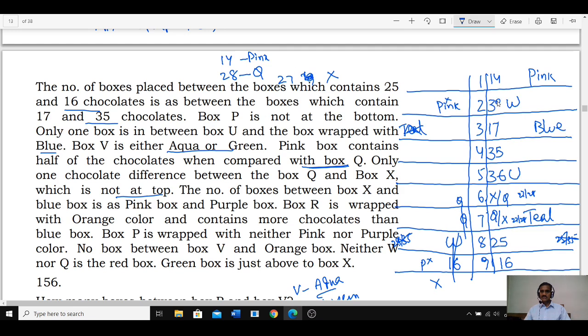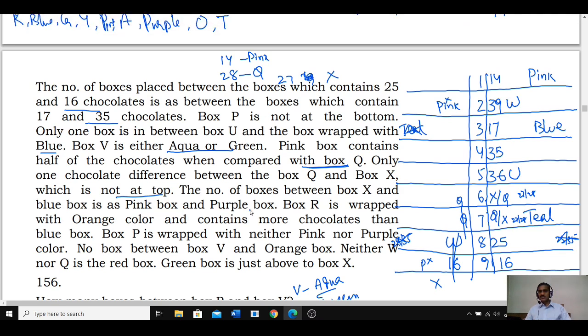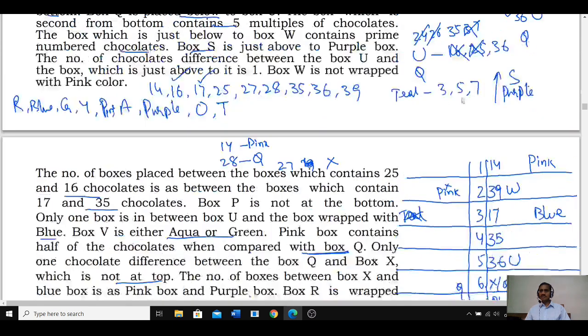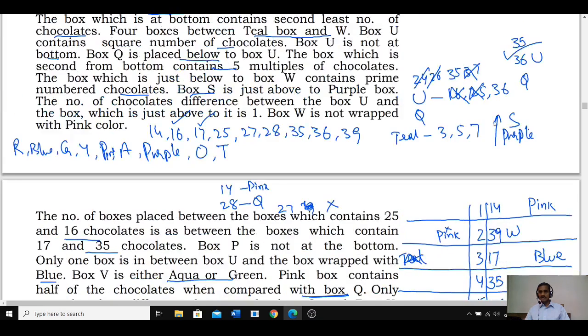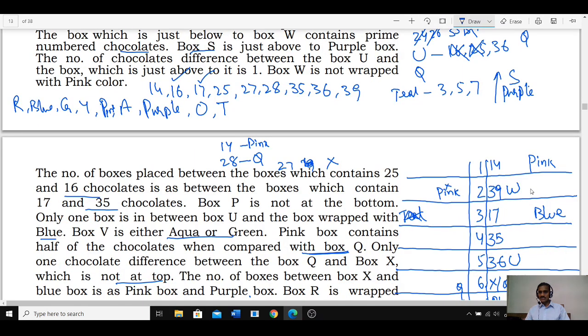Now this W must contain 39 chocolates. The number of boxes between X and blue box is similar to pink and purple. Earlier we have some information about pink and purple. S is immediately above purple. Now can this be purple? If purple is here, S can be here. Right? But 14 is pink. If S is here, S purple can come.